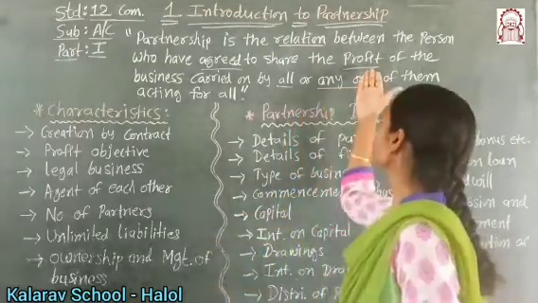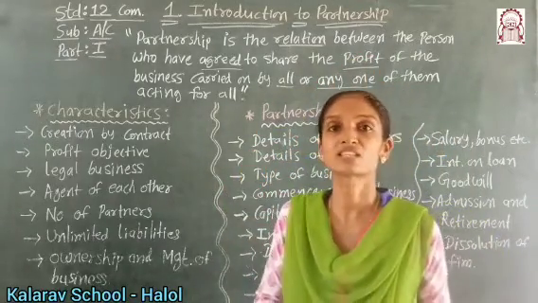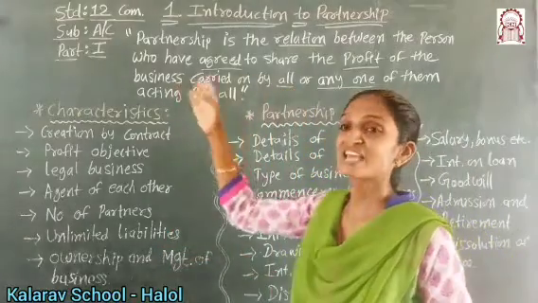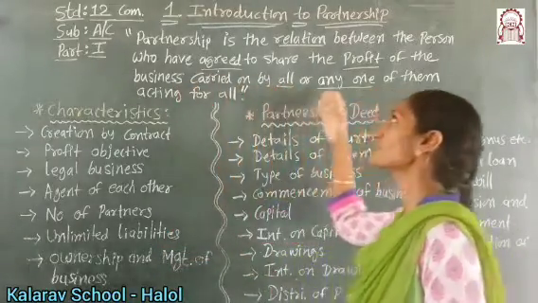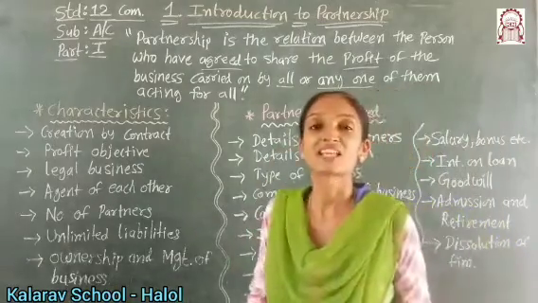And then next is the motive, which is profit. If the motive is not profit, then it is called social service. And here the business can be carried on by all or on behalf of all. Anyone can start and manage the business.